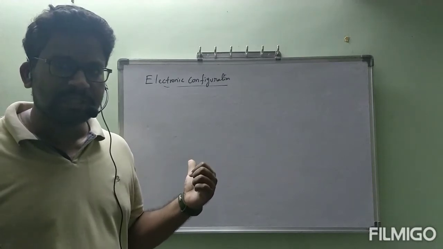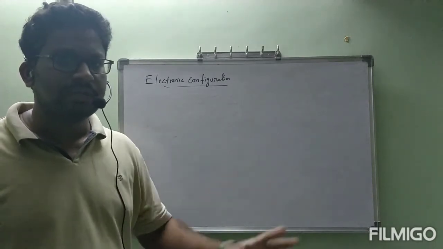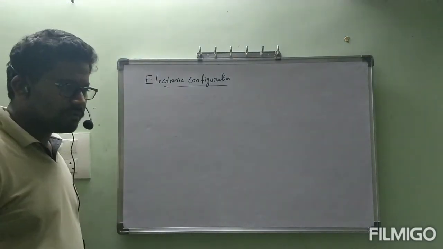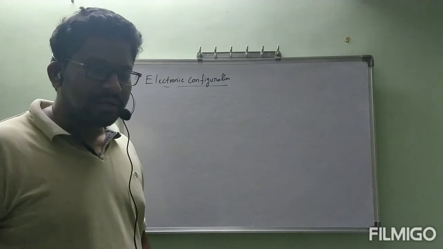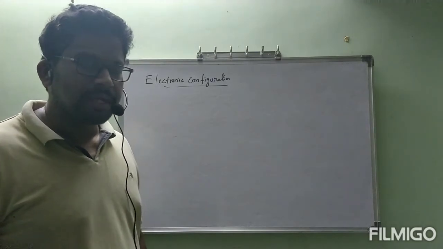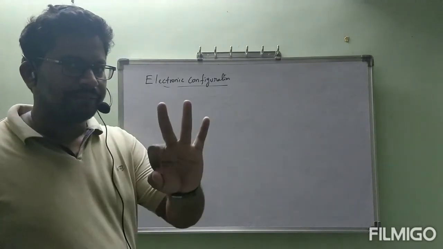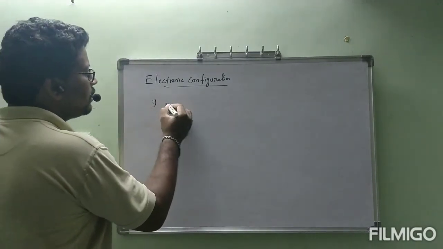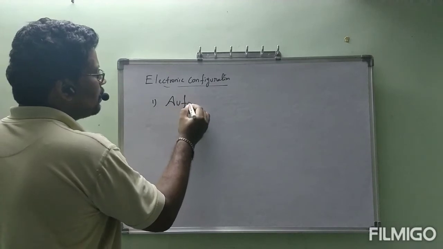After knowing this, we will go back to quantum numbers and take examples. Electronic configuration is easily written by following some rules. Those rules are three. The first one is Aufbau's rule.